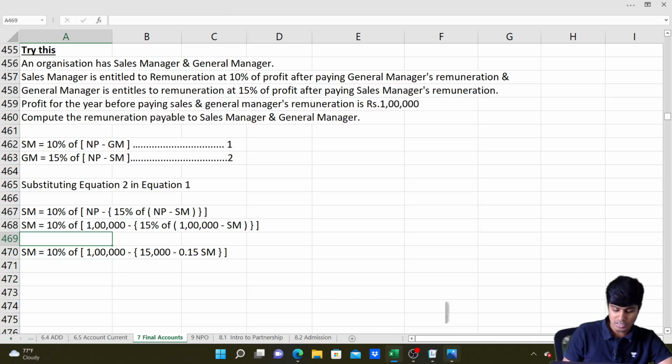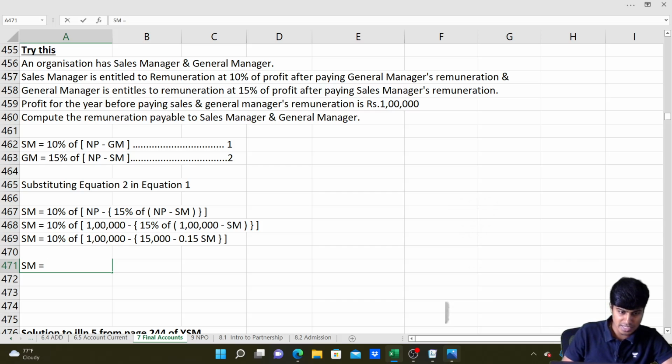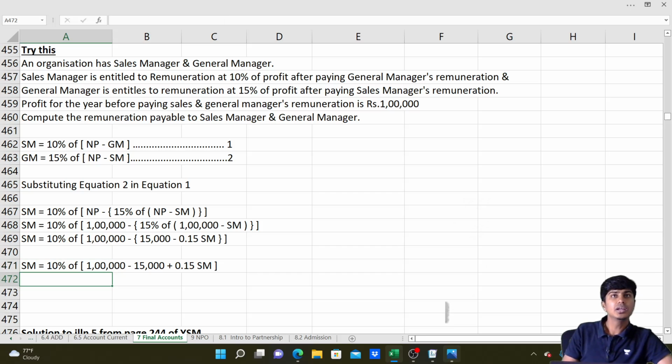What am I going to do next? I'm going to remove my flower bracket now. So I'll write SM minus 10% of 1 lakh minus 15,000 plus 0.15 SM, because 0.15 is already minus, along with this minus it becomes plus. So that's how I've just removed my flower bracket also. Now I'm going to solve in the big bracket.